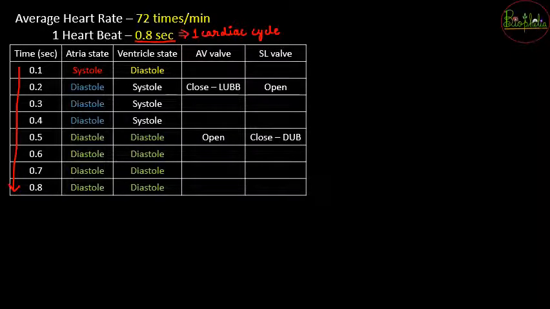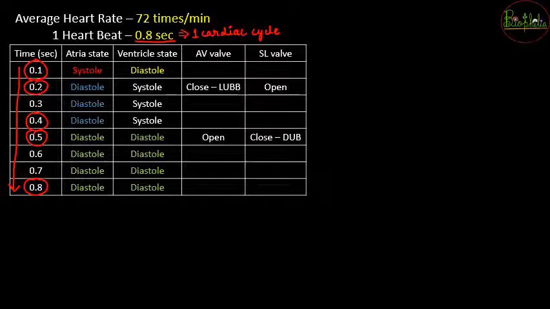Now if at 0.1 second you stop the clock and look at the state of the atria, it will be in the contracted state, that is, in systole. The ventricle is going to be in the relaxed state, that is, in diastole. Then from 0.2 up till 0.4 there is going to be a relaxation state for the atria, that is, in its diastole, and the ventricles will be in their systole state. From 0.5 seconds to 0.8 seconds there will be relaxation for both atria and the ventricles.